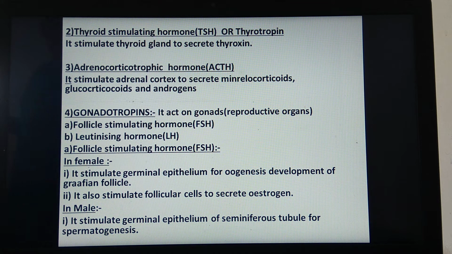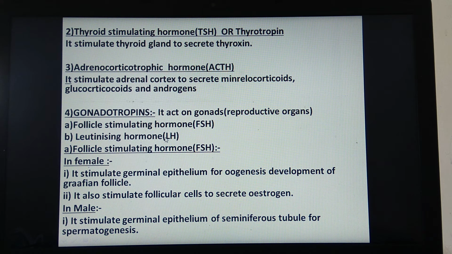Now we'll see the next hormone, which is called gonadotropins. These gonadotropins, as the name suggests, act on gonads. That means they act on reproductive organs. The reproductive organ in females is the ovary, and in males it is the testes. So these gonadotropins are categorized into two types. First one is follicle stimulating hormone, FSH in short, and luteinizing hormone, LH in short.